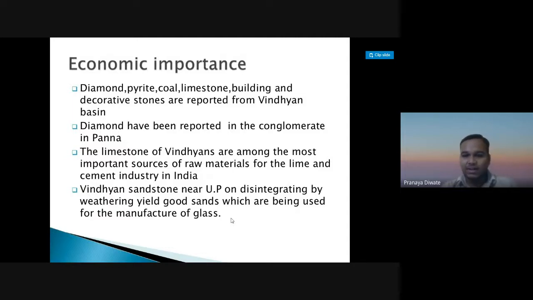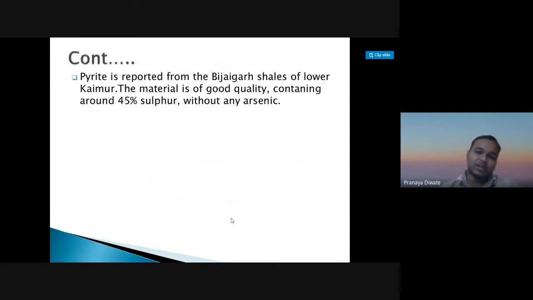Vindhyan sandstone near the UP, on disintegrating by weathering, yields good sand which is being used for the manufacture of glass. Pyrite is reported from the Bijawar shale of Lower Kaimur. The material is of good quality, containing around 45% sulfur without any arsenic.